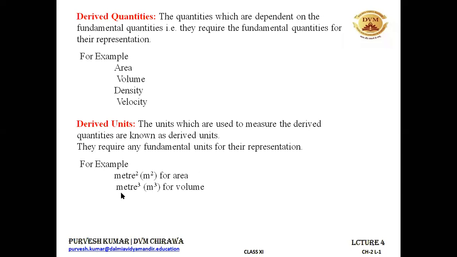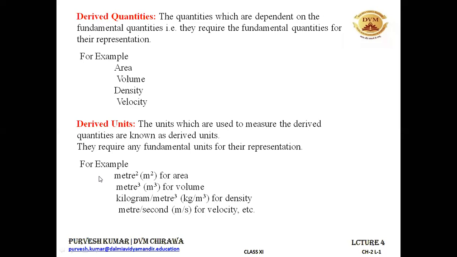Volume has a unit meter cube. So it is a derived unit. Meter multiplied by meter multiplied by meter. Similarly, kilogram per meter cube is the unit for density. So kg is the fundamental unit for mass, and meter is the fundamental unit for length. That's why it is a derived unit. It has been derived from two fundamental units. Similarly, meter per second is a derived unit for velocity. Meter is the fundamental unit for length, and for time, the fundamental unit is second. That's why it is meter per second.